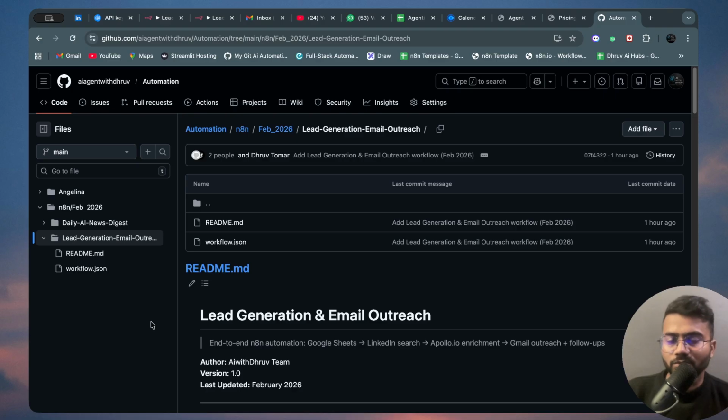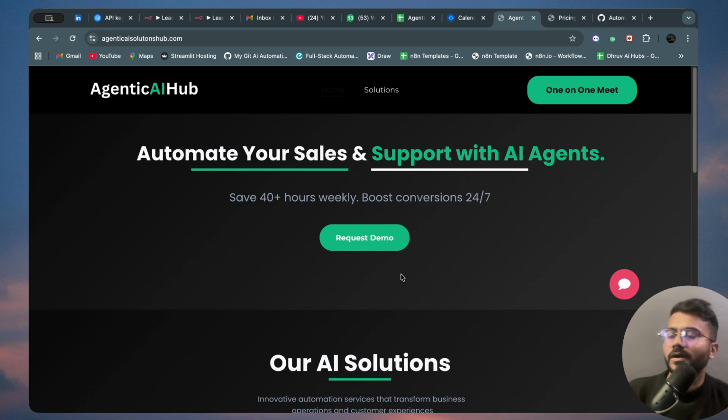I'll suggest everyone start using it. And of course, I'm going to provide a solution for companies who are looking for automations and who want to create something better. They want to save their time, they want to save their money. That's where I'm going to help. Not only this, if you want consulting on how to use all these systems, then of course, as you can see in front of you, I'm able to do all these things in real time, whether it is Claude Code, Cursor, or creating a real product. I can help you with that also.